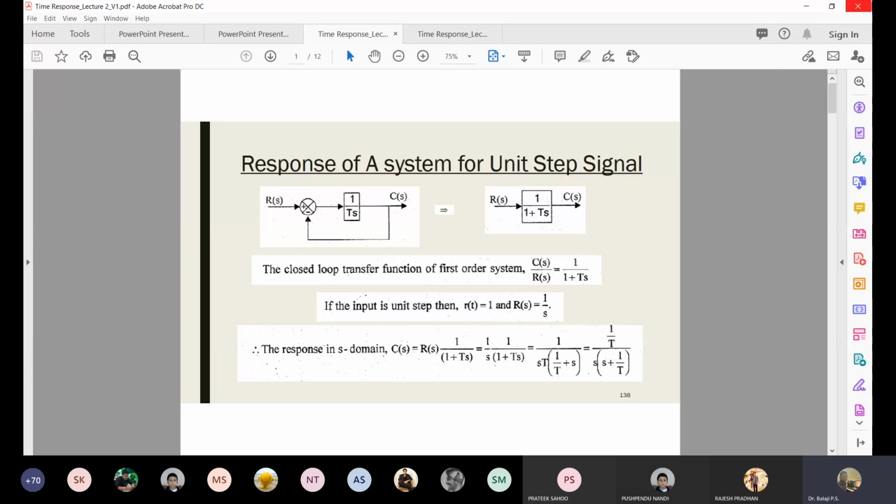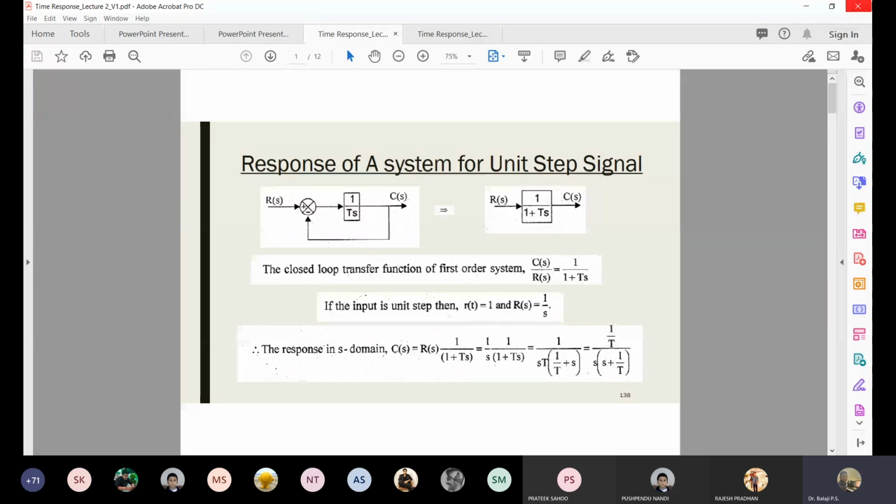R of S is going to a summation point, and the transfer function of a first order system is represented by 1 by capital T of S. Capital T is any coefficient, it's not time. Time is represented by small t. This capital T is any coefficient. It can be even A, B, C also, but why are we not using A, B, C? Because in partial fractions we are going to use A, B, C. So here they are using it as capital T.